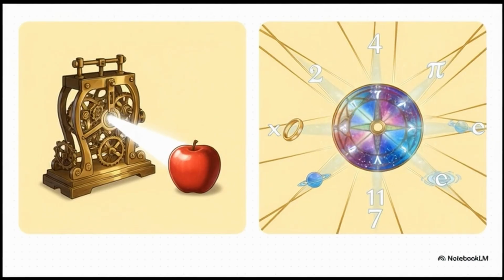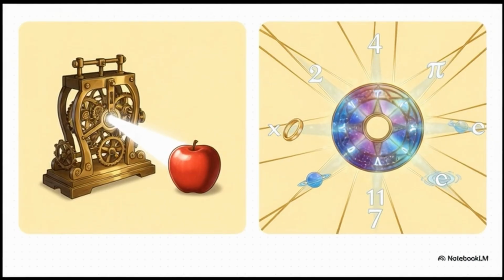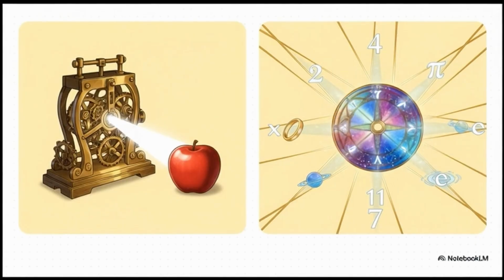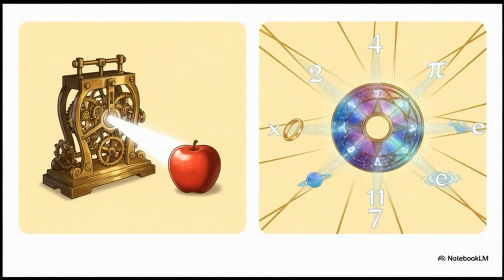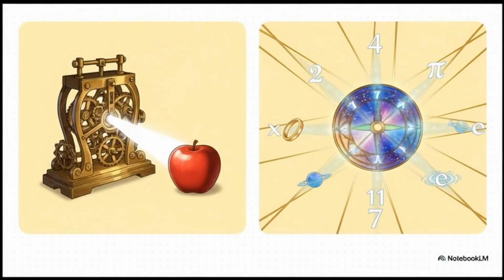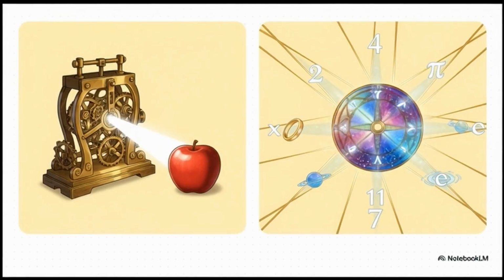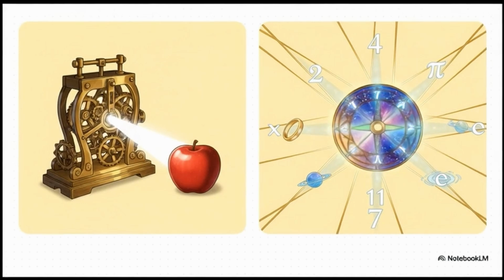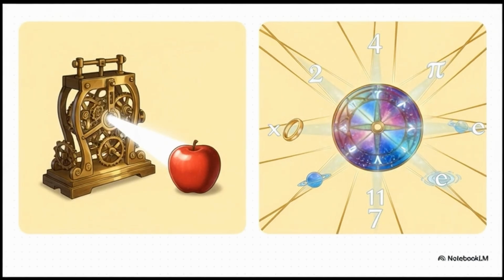And you'll see two main types of expressions. Over on the left, you have a numerical expression. It's made of, you guessed it, only numbers. So it has one single unchanging value. But on the right, we have an algebraic expression. This one has variables, those letters we were just talking about. And that makes its value flexible. It can represent an idea for pretty much any number we decide to plug in.